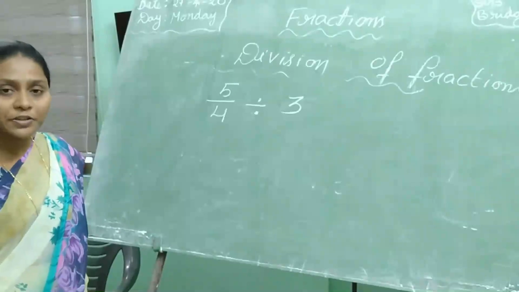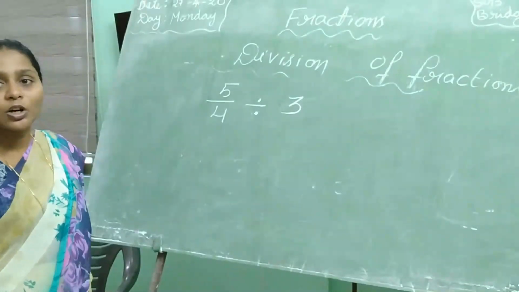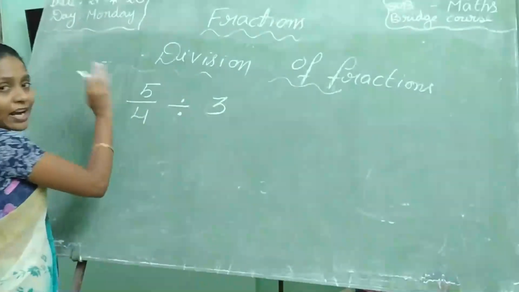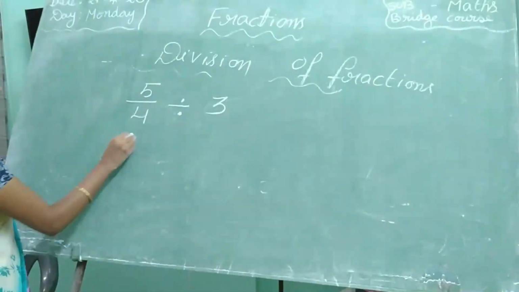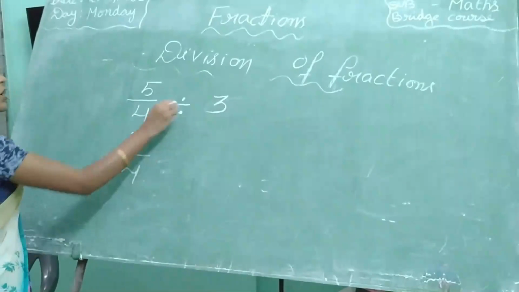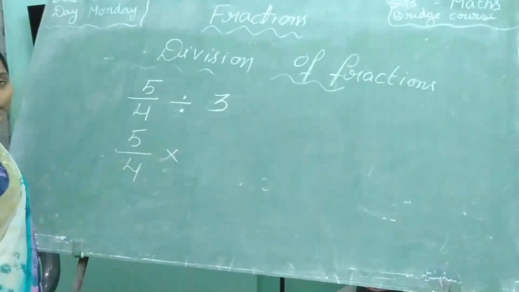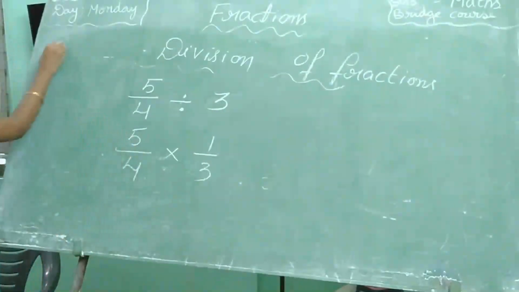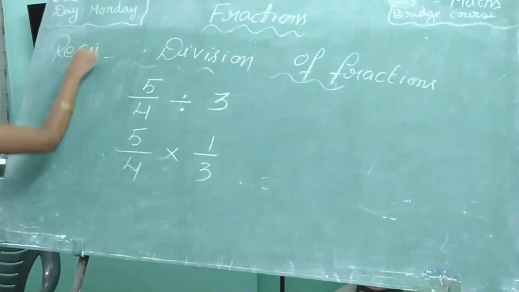What is the divisor here? 3 is the divisor. Don't get confused. The divisor is always on the right side only. Don't think the fraction is the divisor. So we change 5 by 4, division is changed to into. What is the reciprocal of 3? 1 by 3. You already know the word reciprocal.